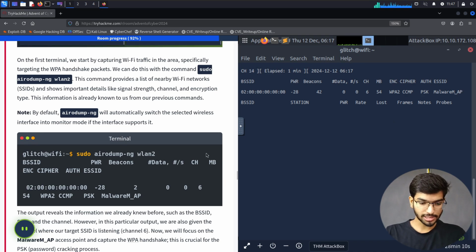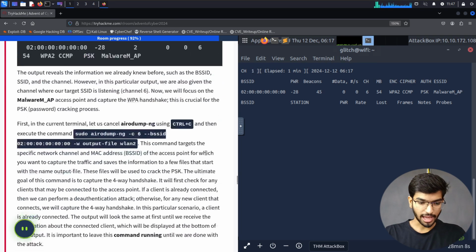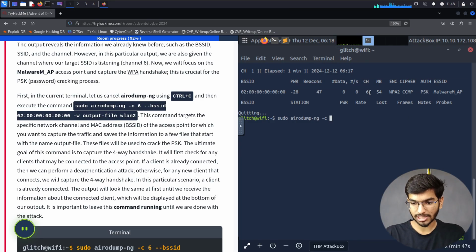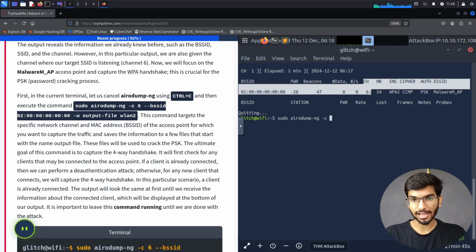Now let's scroll down here and click Control C, which would kill this process. And now let's run the following command, which says sudo airodump-ng, and then -c is going to specify which channel we want to be running. Here they have specified what channel the access point is running.